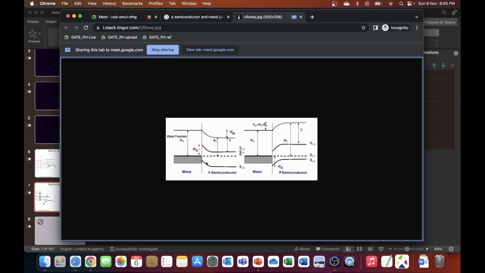Yeah, so on the left, what we had talked about was metal and semiconductor. So if you remember, we saw this kind of a trend, right? This was the Schottky barrier, and a similar thing is happening here. The only thing that you have to make sure is that in equilibrium, the Fermi level has to be constant. In case of N semiconductor, the conduction band has to be close to the equilibrium Fermi level.